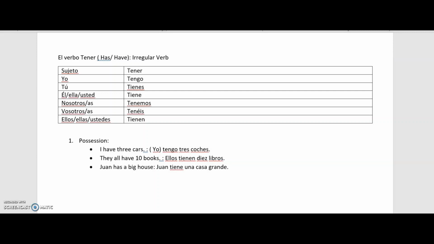While why I have used casa here and grande here, this will make more sense when we do adjectives.